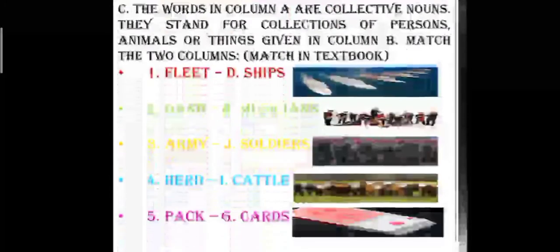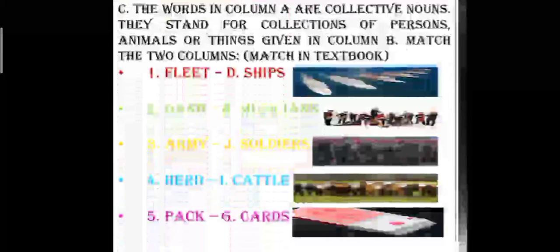Let us do exercise C. The words in column A are collective nouns. They stand for collections of persons, animals or things given in column B. Here we are doing the exercise where we will be matching A with B. The answers are given for the two columns, so you can just write them down in your textbook. Fleet of ships. Yes, so the answer is D, ships. Band of musicians. You can see the picture. There are so many musicians all together, so it will be H, musicians.